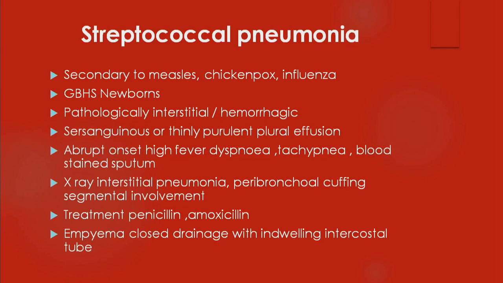It follows measles or chickenpox or influenza; in newborns, group B beta hemolytic streptococci are more common. Usually interstitial pneumonia is more common with streptococci because streptococci cause spreading infections. Streptococci produce an enzyme called hyaluronidase. Therefore, the infection tends to spread across the tissue planes. So it causes a spreading infection. Usually, hemorrhagic infection will be there, and thin purulent effusion also may be there. It is serosanguinous, with abrupt onset, high fever, dyspnea, tachypnea, and rusty sputum. And X-ray shows interstitial pneumonia.